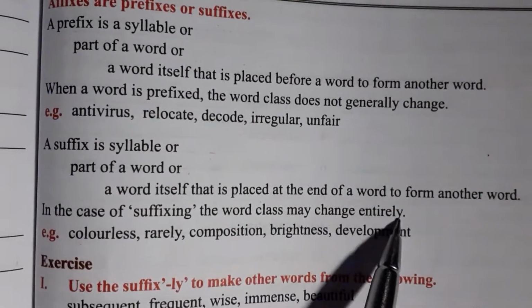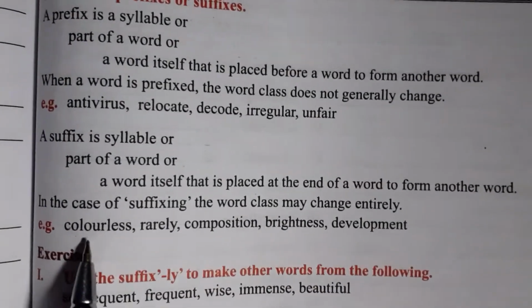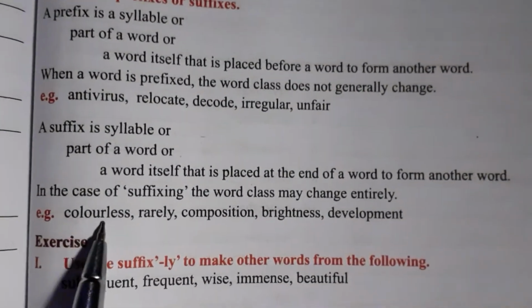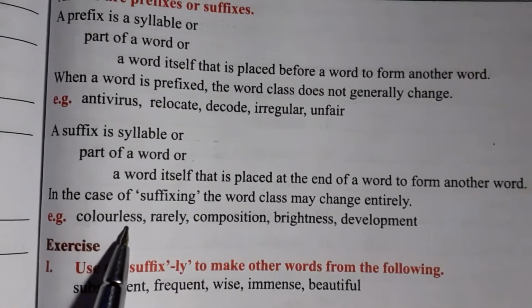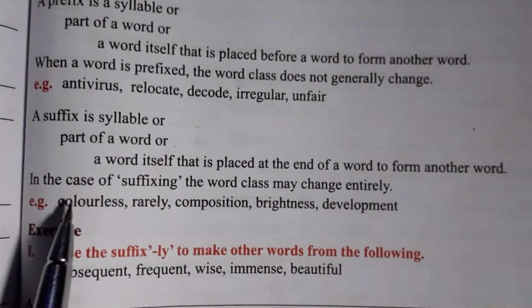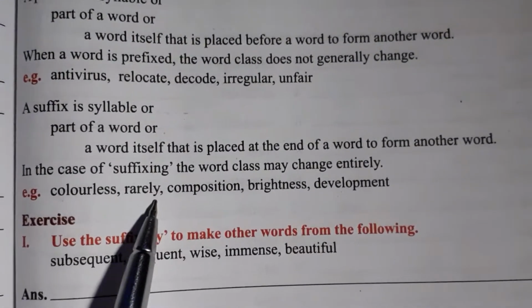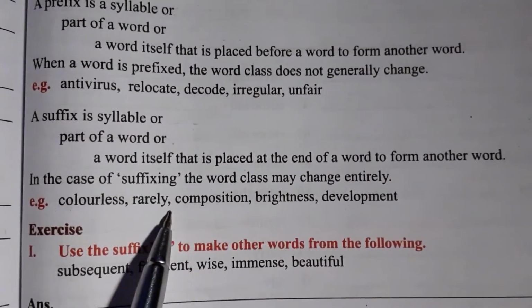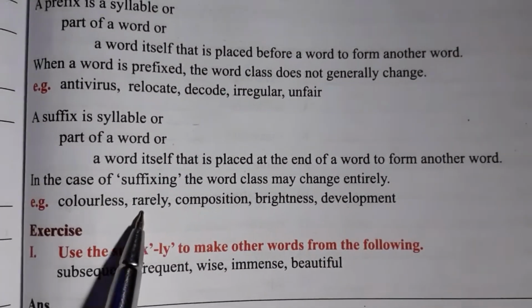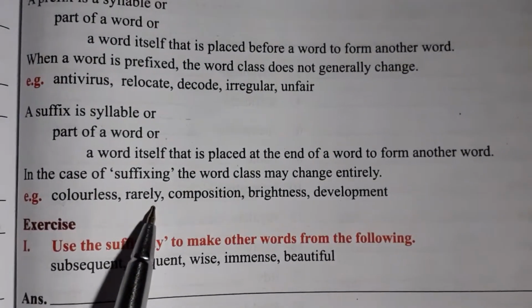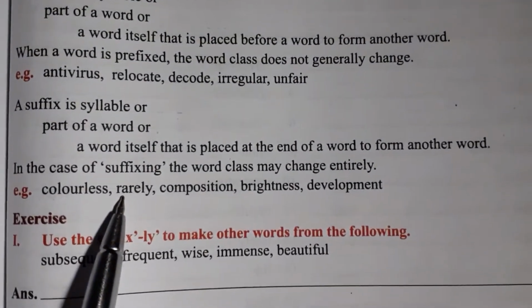In case of suffixing, the word class may change entirely. For example, color: to this we have added less, and it has become colorless. Rare: we have added ly, so this word has become rarely.